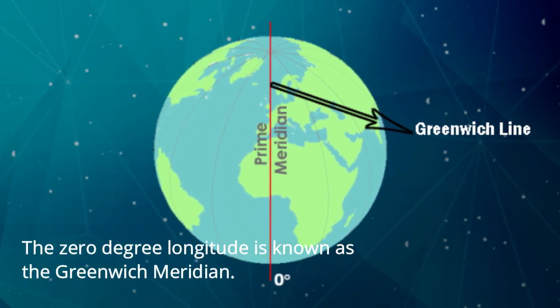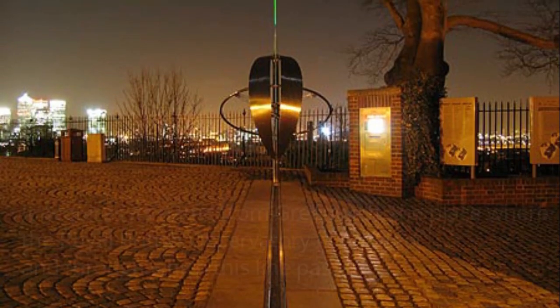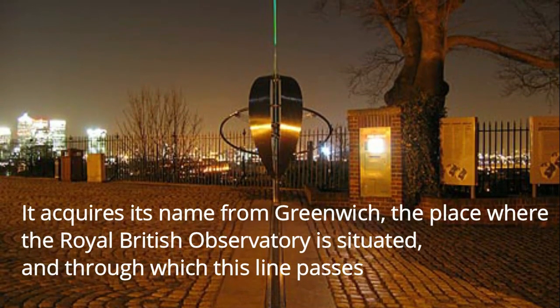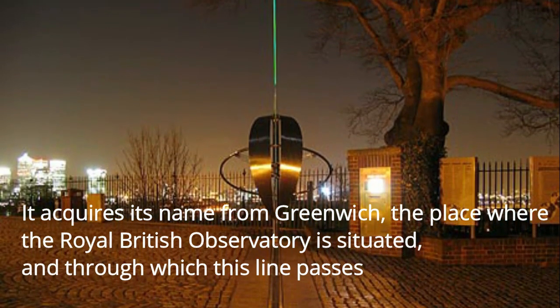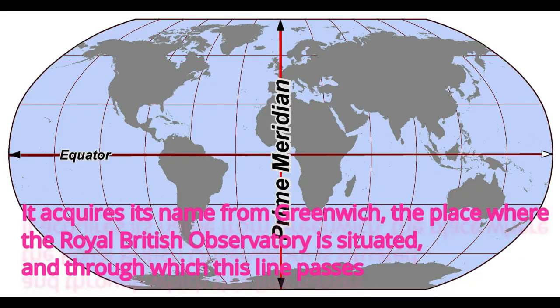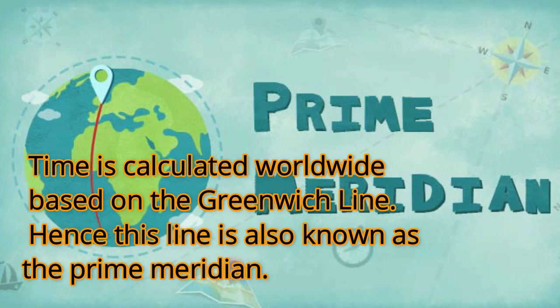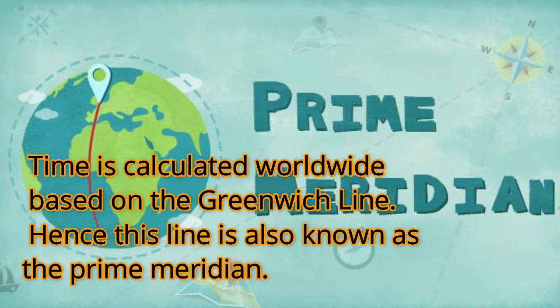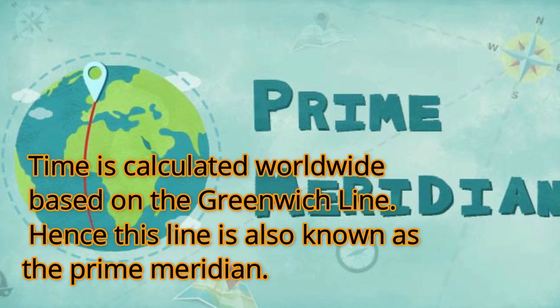0 degree longitude is known as the Greenwich Meridian. It acquires its name from Greenwich, the place where the Royal British Observatory is situated and through which this line passes. That's why the 0 degree longitude, or the prime meridian, is known as the Greenwich line. The Greenwich line is also known as the prime meridian because time is calculated worldwide on the basis of this line.